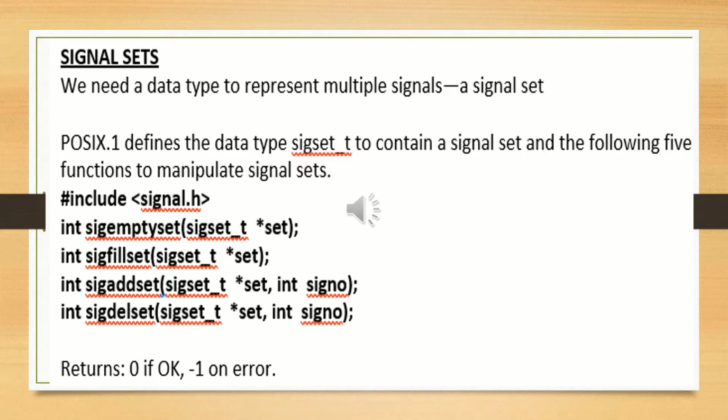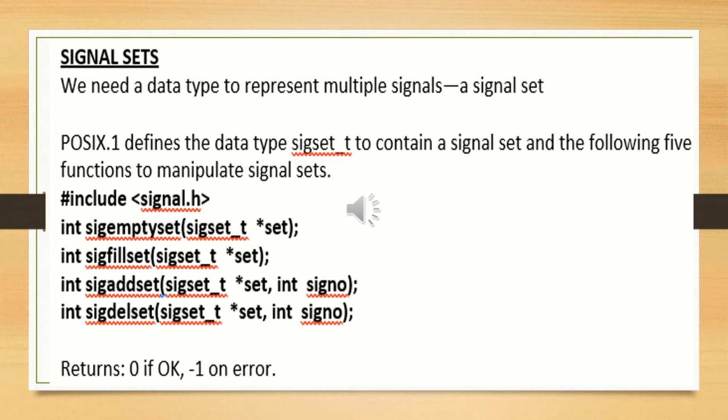POSIX.1 defines the data type sigset_t to contain a signal set and the following 5 functions to manipulate the signal sets. For that we have the file signal.h that contains different predefined functions for setting the signals.